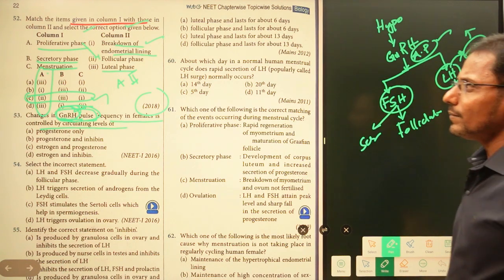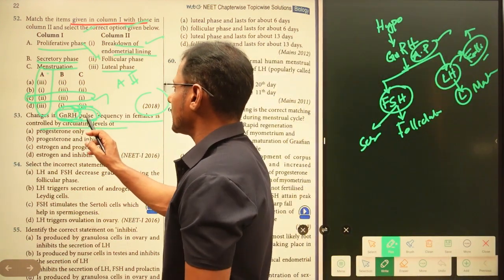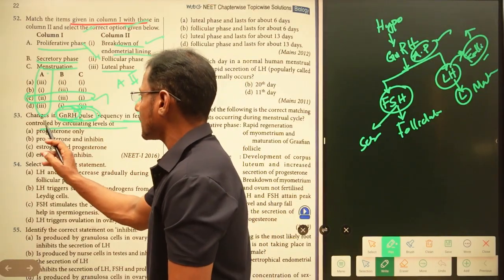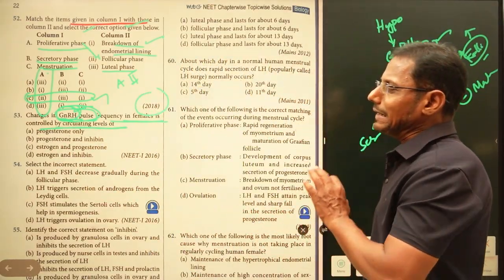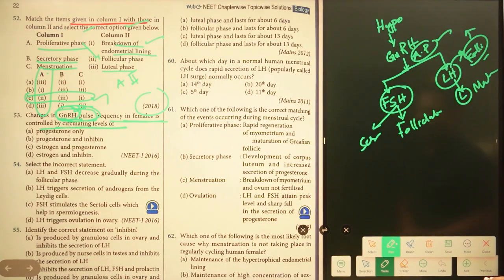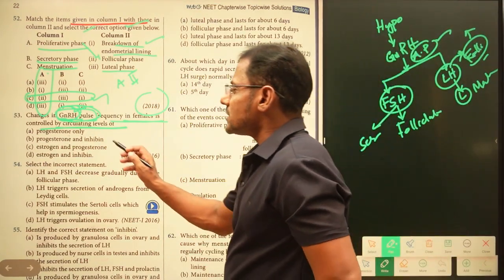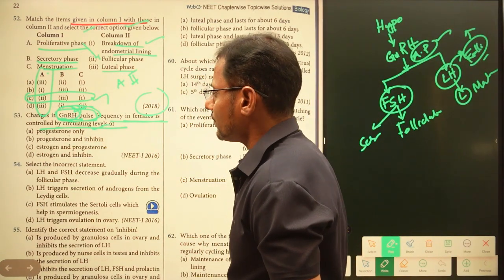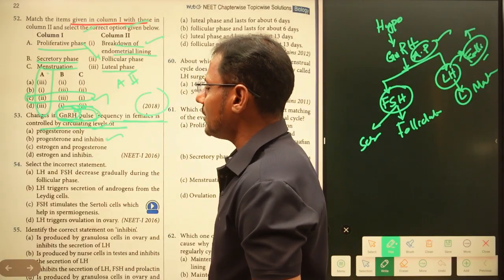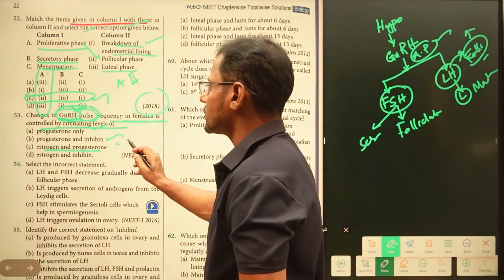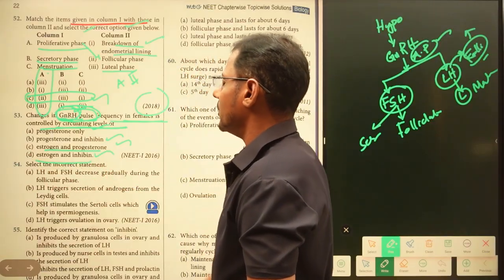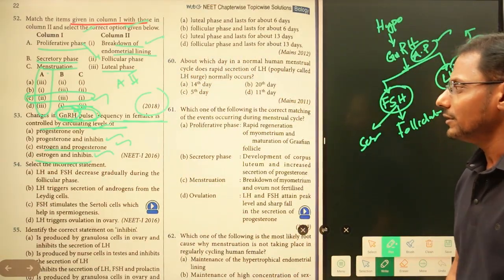The question is here: changes in gonadotrophin releasing hormone pulse frequency in females is controlled by circulating levels of. Let us see the options: progesterone only, progesterone and inhibin, estrogen and progesterone, estrogen and inhibin. Let us check the right answer.